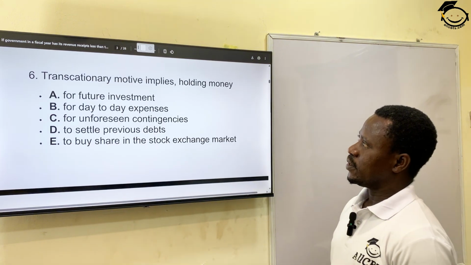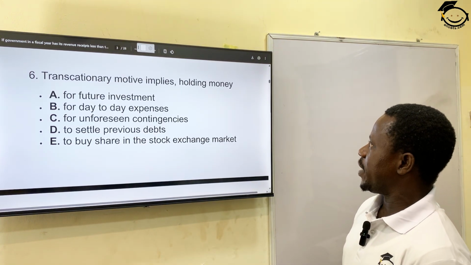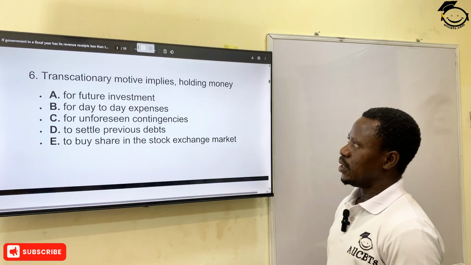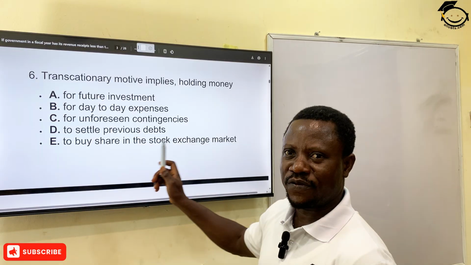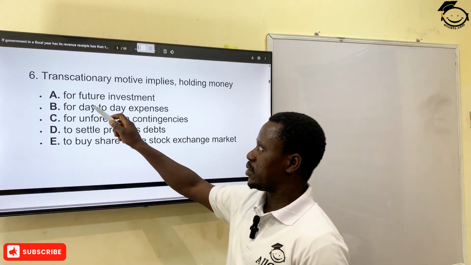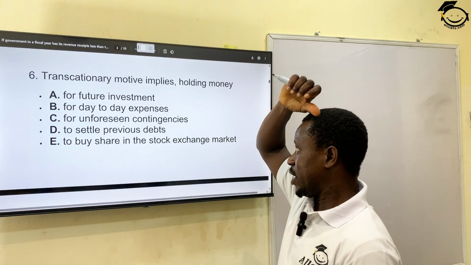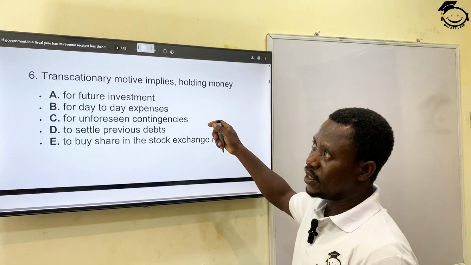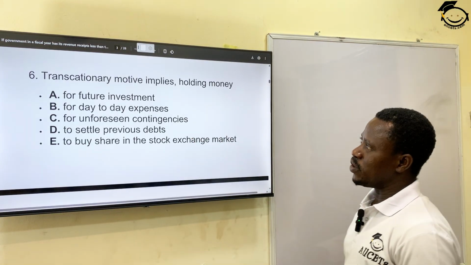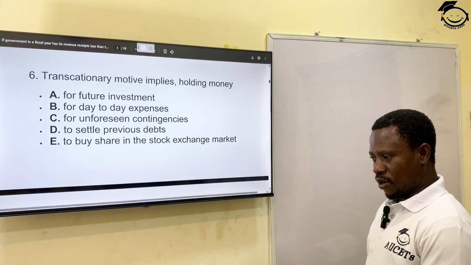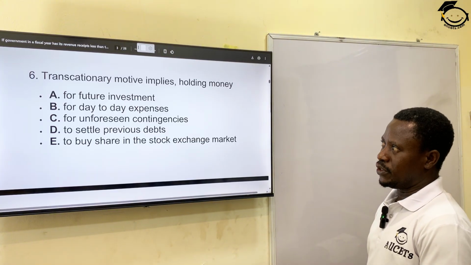Number 6, transactional motive implies owning money. You know that in economics, we have 3 major motives for owning money. We have a transactional motive as one of them. We have the one for business, which is futuristic. And we also have the one for emergency, the precautionary motive.